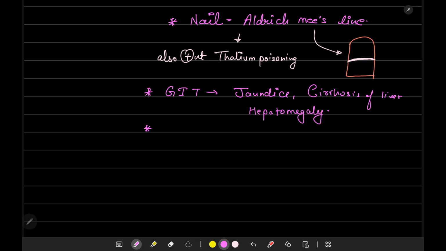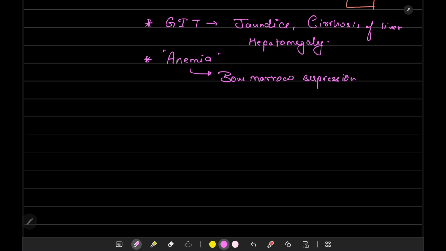One of the most important signs of chronic arsenic poisoning is anemia. How does it cause anemia? It causes bone marrow suppression. Chronic arsenic poisoning causes suppression of the bone marrow and hence causes anemia. So these were the signs and symptoms of arsenic poisoning.